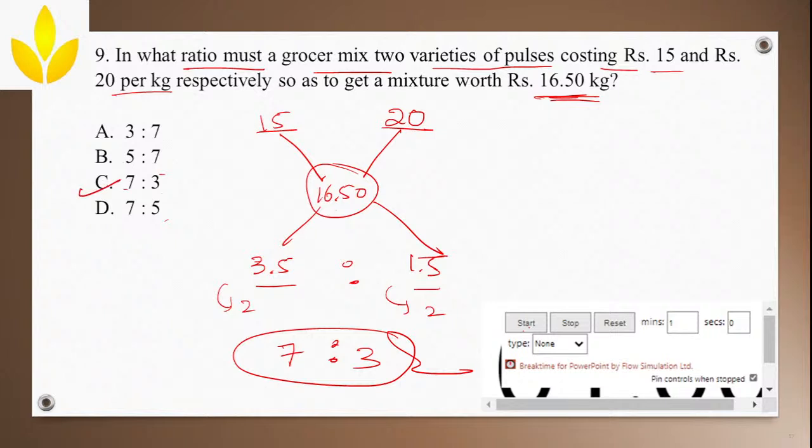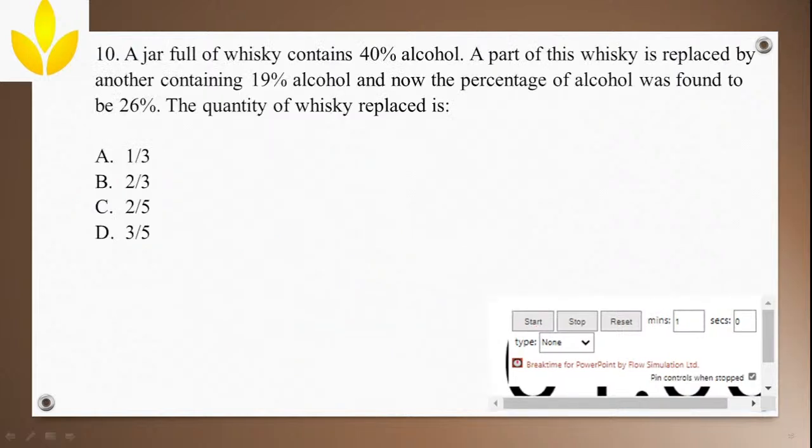Clear? Okay. Now even the next question is also almost of a similar type. So please do try this. Now the timer became an image for me. Well, please try this question.